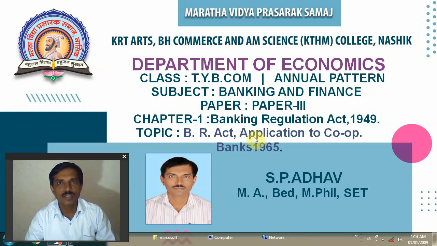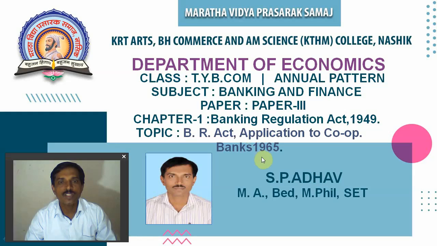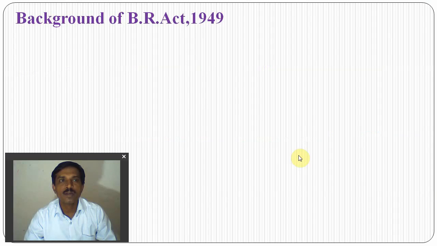In the previous lecture, we discussed the amalgamation of banking companies under Section 44 and Section 45, which is the voluntary amalgamation and compulsory amalgamation through the RBI and through the government. Today we are looking at another point, which is the Banking Regulation Act applicable to cooperative banks in 1965. So today we discuss another point under the Banking Regulation Act 1949.